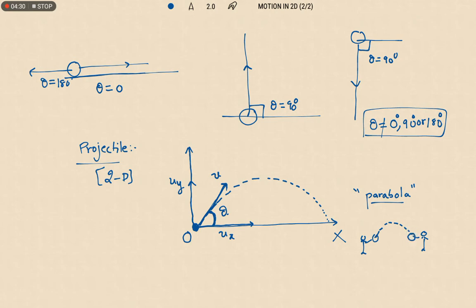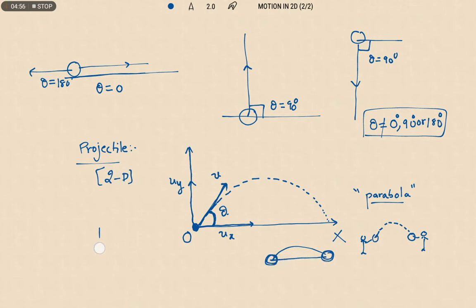When you are playing tenicoit, the motion of the tenicoit will also be a projectile. So we can see different objects in our daily life performing projectile motion. If we throw a stone into the air, that is also a projectile motion, at an angle other than 0, 90 or 180.